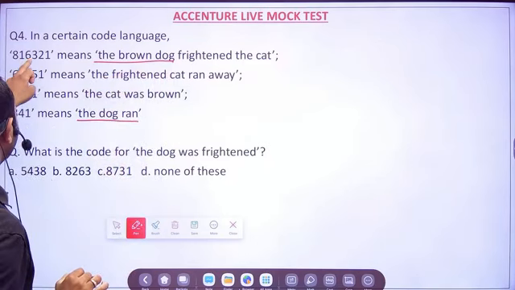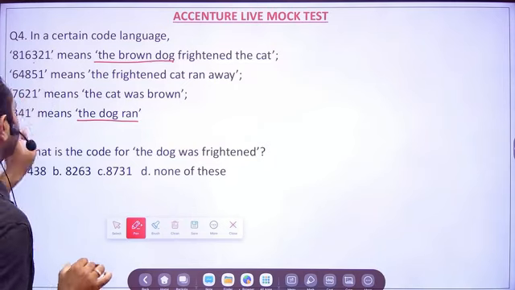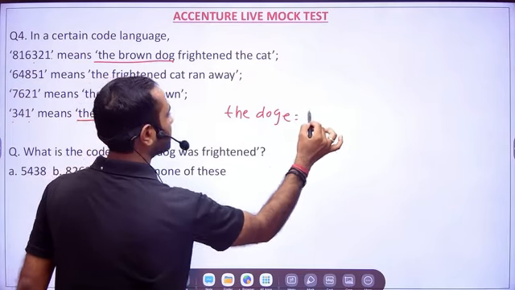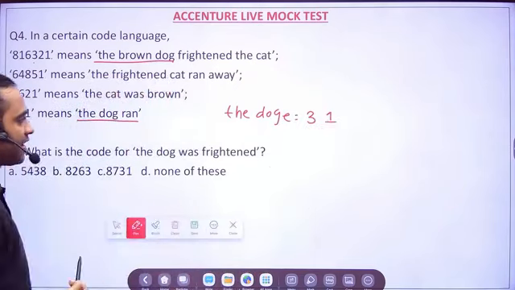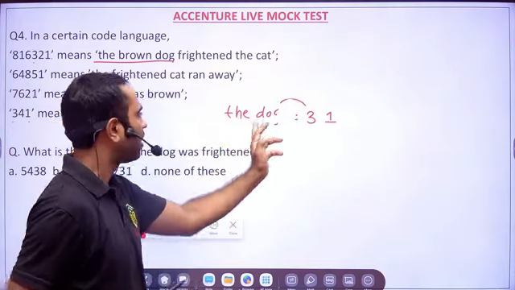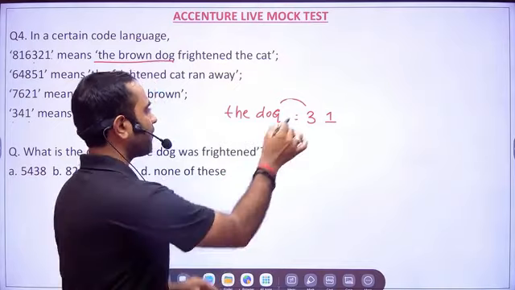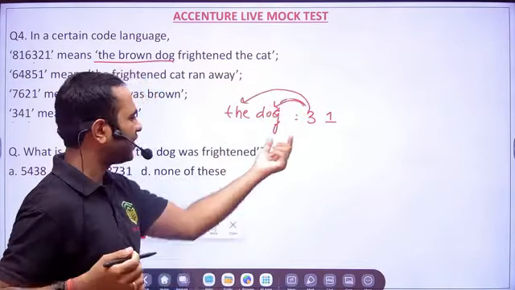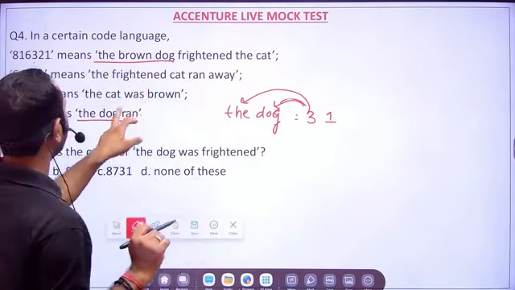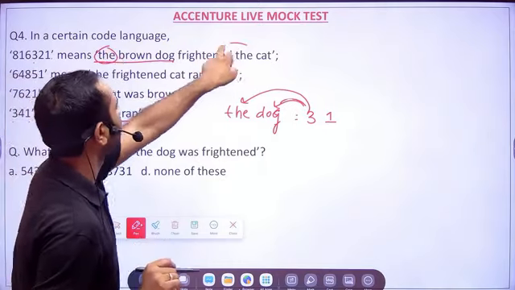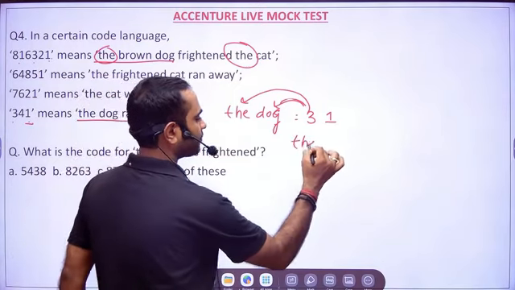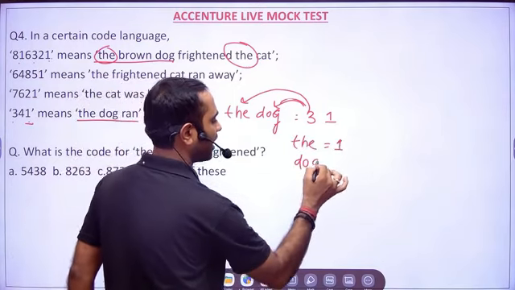So I can have the common terms here. 3 is there and 1 is there. That means for the dog, the common term is 3 and 1. Now, friends, this 3 can be for dog and this 1 can be for the, right? This 3 can be for dog or for this, so we just write it 3 1 1 3. It doesn't matter. Then I saw here the is 2 times. So what is repeated 2 times? 1 1. So very easily we got the is 1 and dog is 3, right?